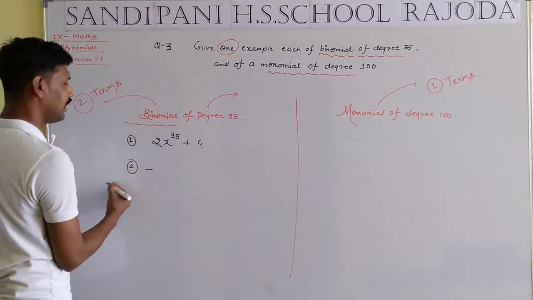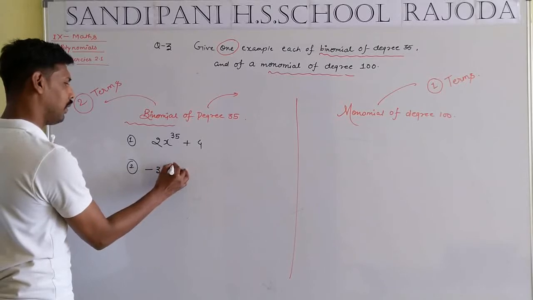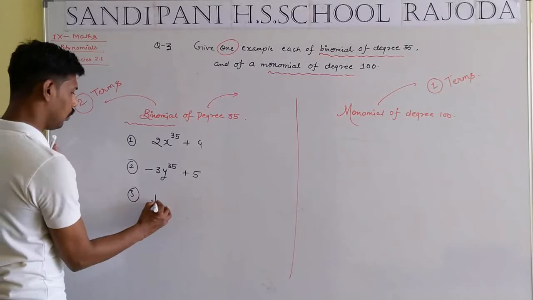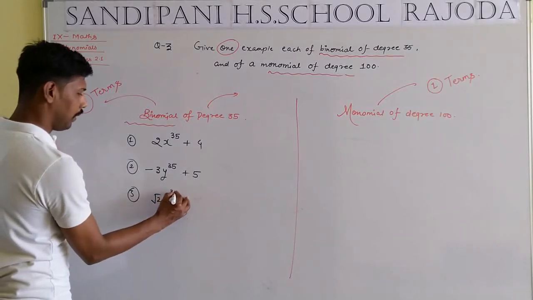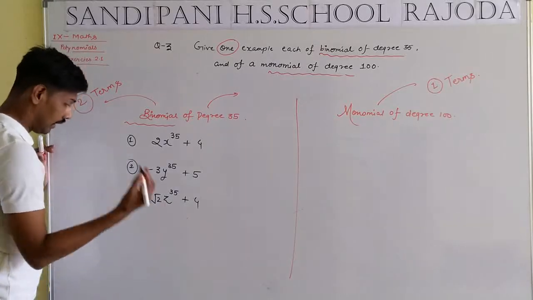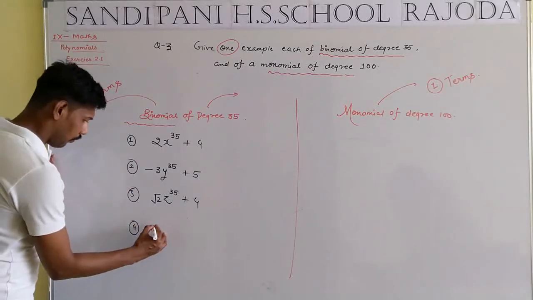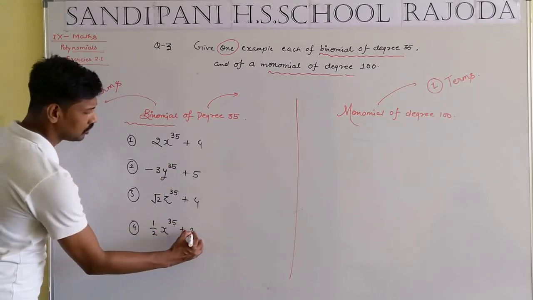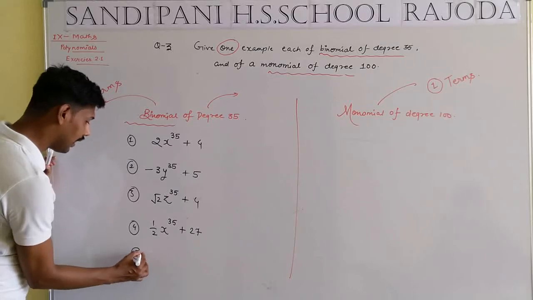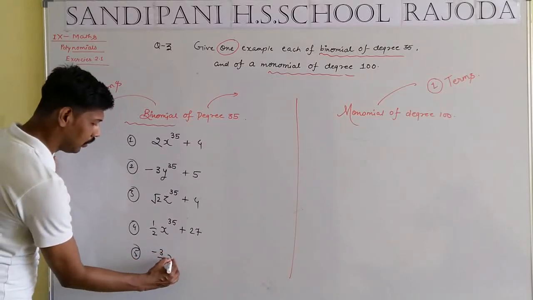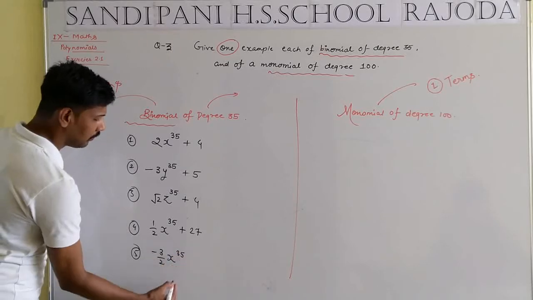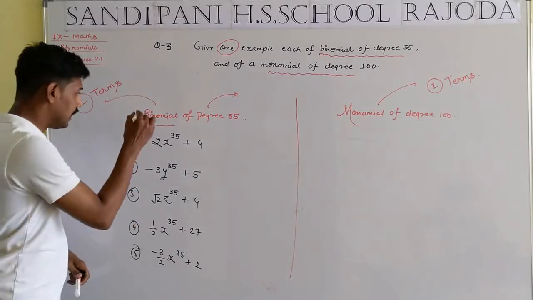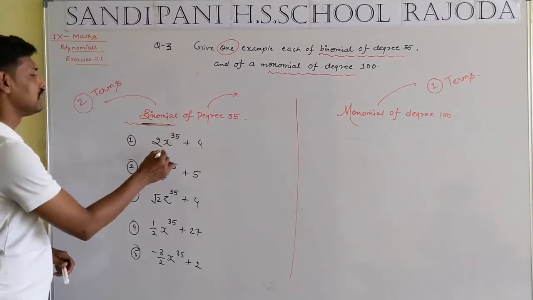Example number 2: minus 3 y to the power 35 plus 5. Example number 3: root 2 z whole power 35 plus 4. Another example, 1 by 2 x to the power 35 plus 27, and so on. Another example, minus 3 by 2 x whole power 35 plus 2. Both are examples of the binomial, which consists of 2 terms.